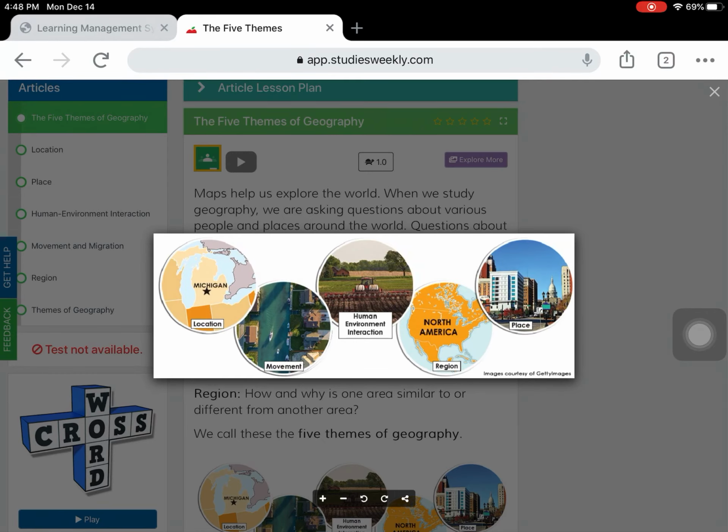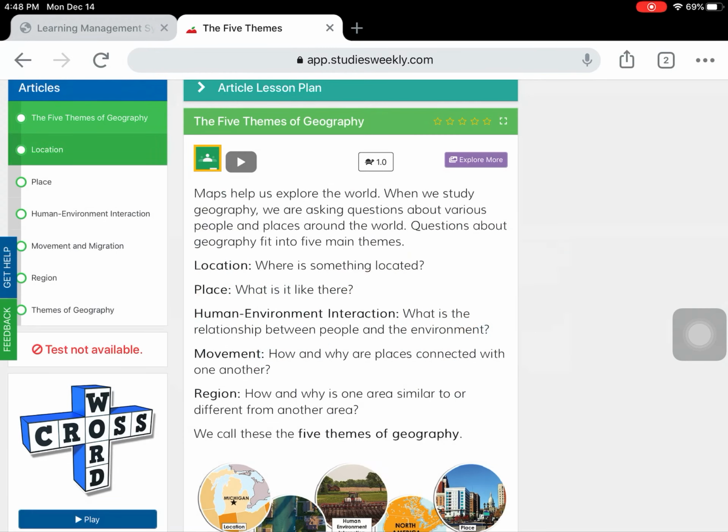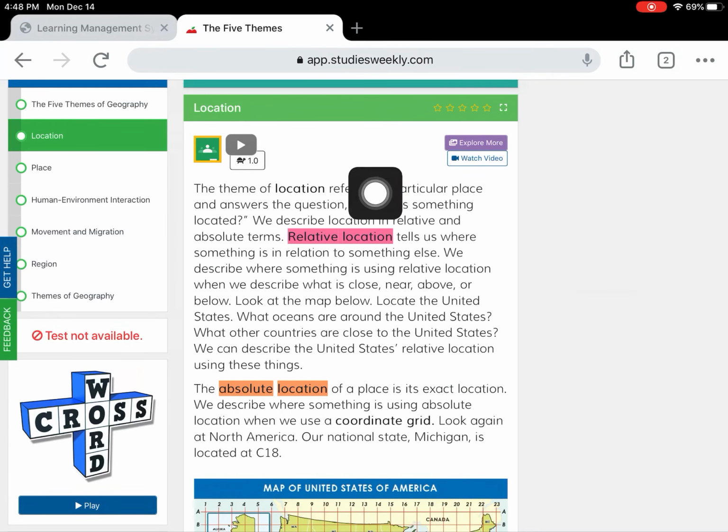Yesterday, we talked about location. Do you remember the 2 types of locations that we talked about? We talked about relative location and absolute location. So just a reminder, relative location is when we're describing something in relation to something else. So maybe you say, oh, the park is right down the street north of my house. Or maybe you say, the soccer field is behind the school. That is relative location. It's not the exact location, but you're saying about where it is.